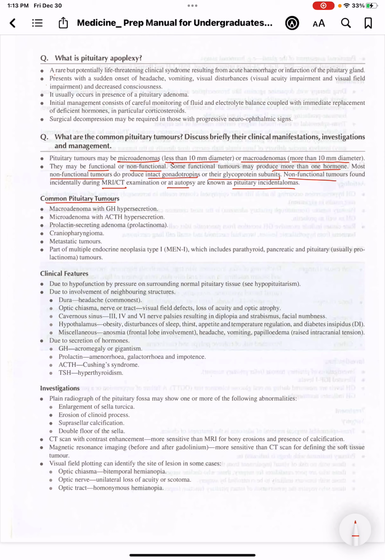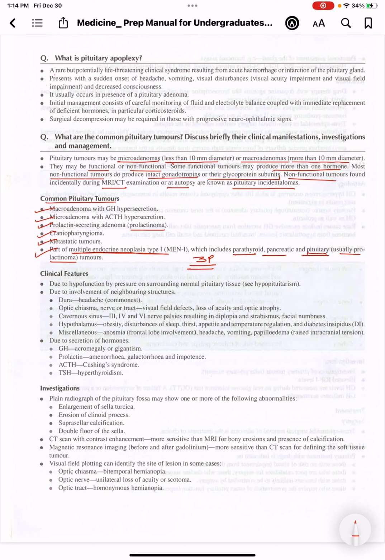Common pituitary tumors are macroadenoma with GH hypersecretion, microadenoma with ACTH hypersecretion, and prolactin secreting adenoma, also known as prolactinoma. Next is craniopharyngioma, metastatic tumors, and part of multiple endocrine neoplasia type 1, which involves parathyroid, pancreatic, and pituitary glands, that is 3P: parathyroid, pancreatic, and pituitary. And in the pituitary, it usually causes prolactinoma.